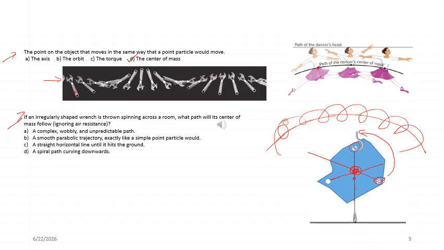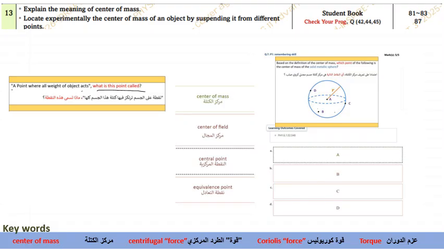Now, second one. If an irregular shaped wrench is thrown spinning across a room, what path will its center of mass follow? First one, a complex and wobbly path? No. Smooth parabolic path. Yes, this is what we explained. When you throw something, it will execute a parabolic path. The center of mass will not be spinning. The object will spin about the center of mass, but the center of mass will be moving in a smooth parabolic path. Now let us go to the next question.